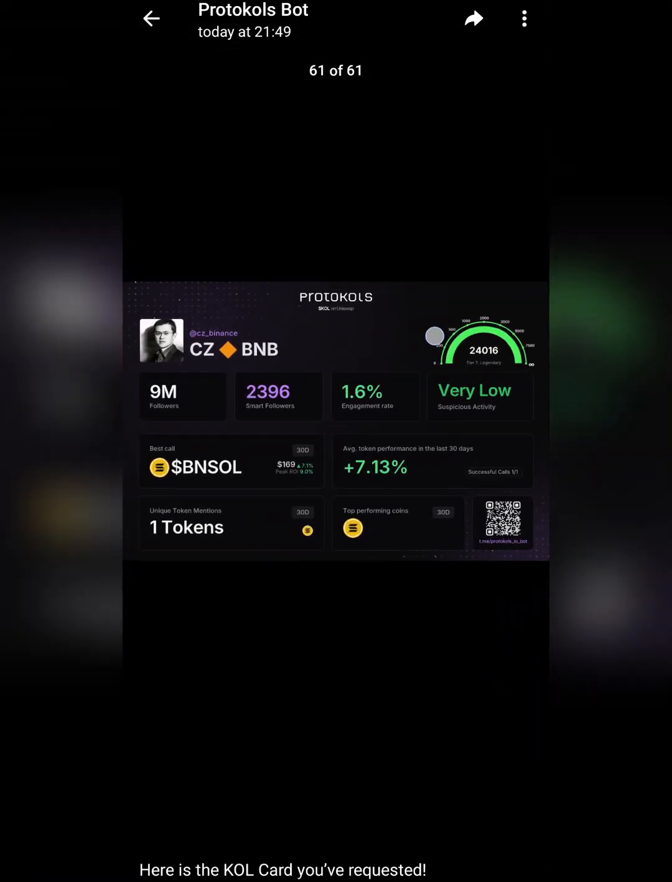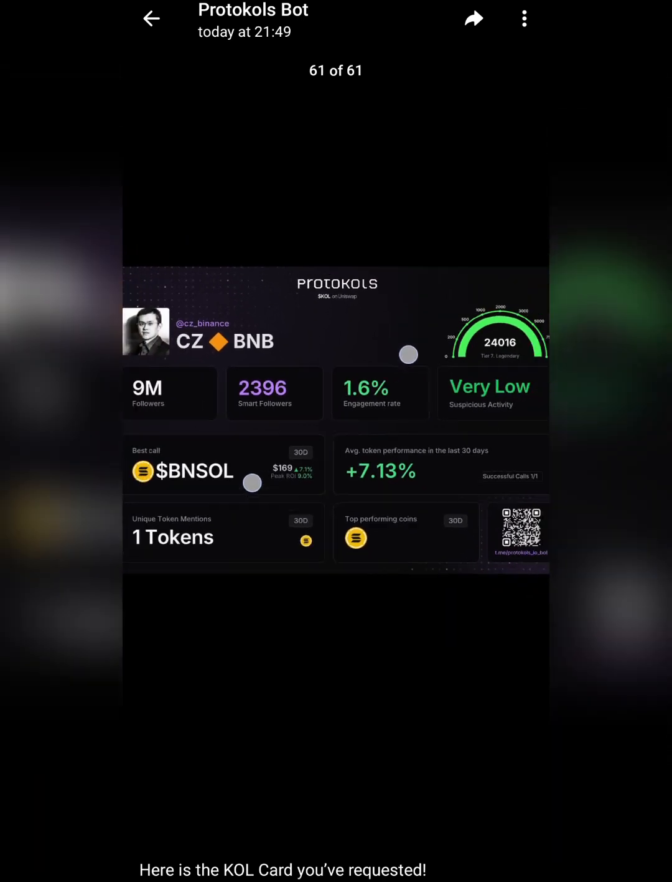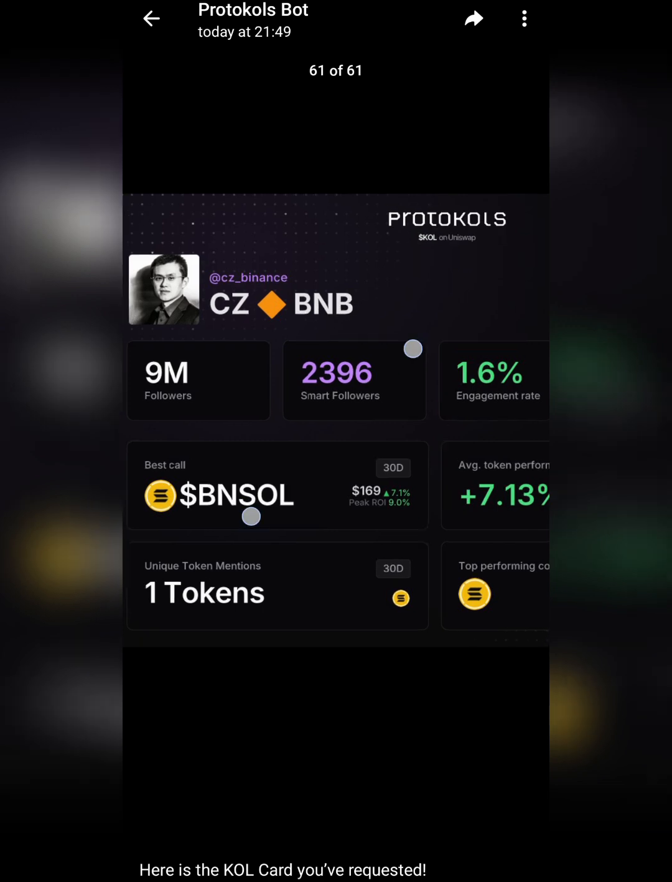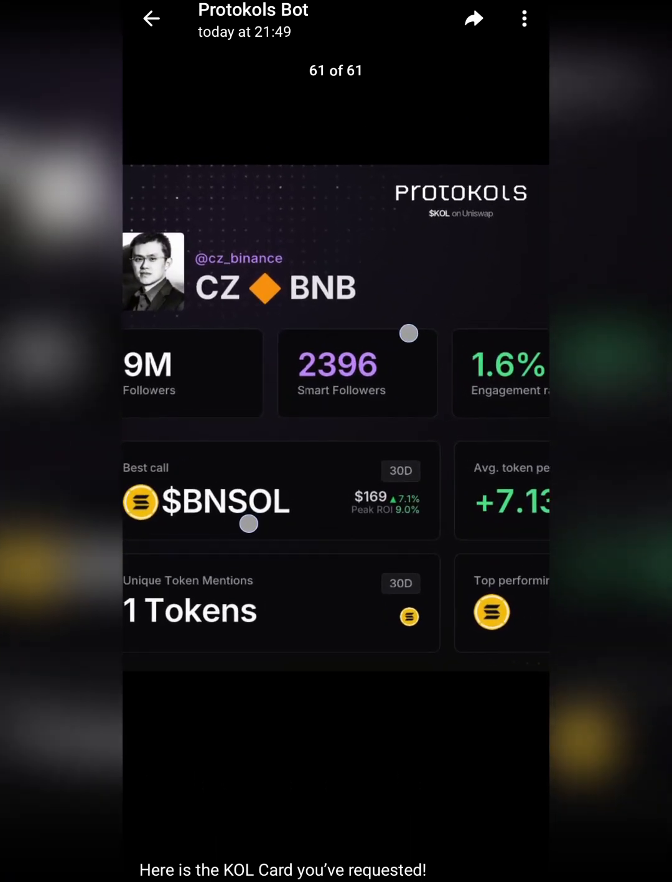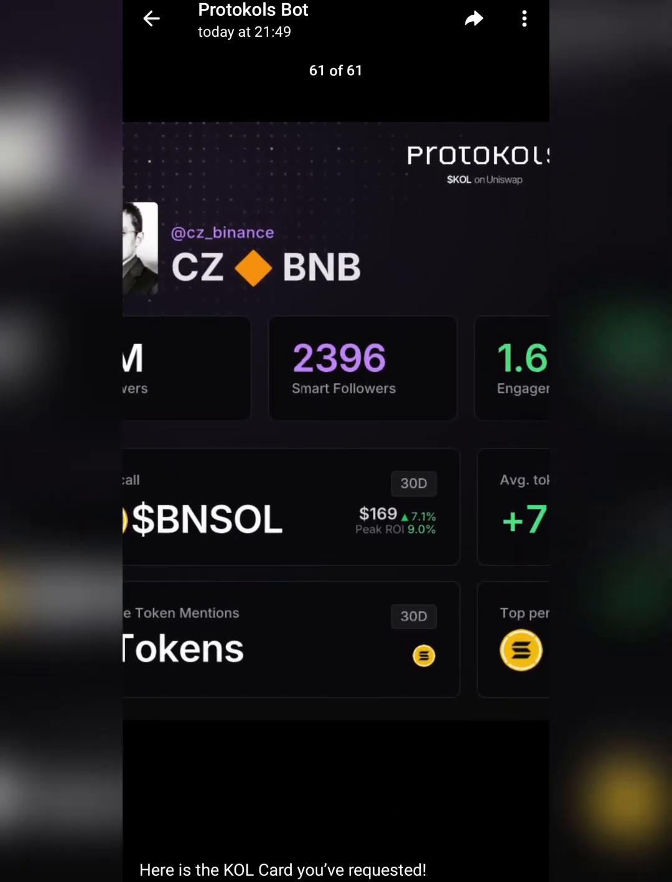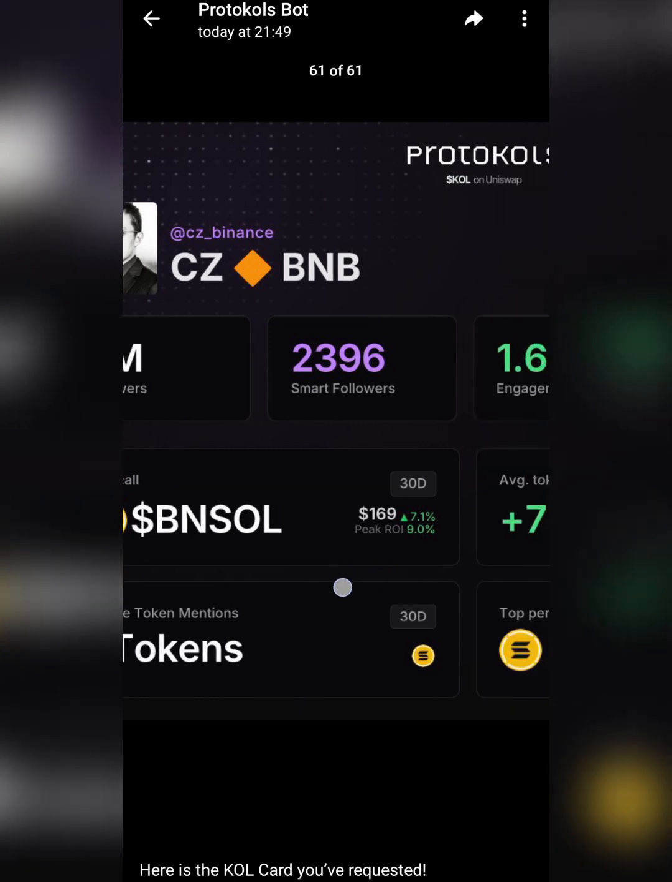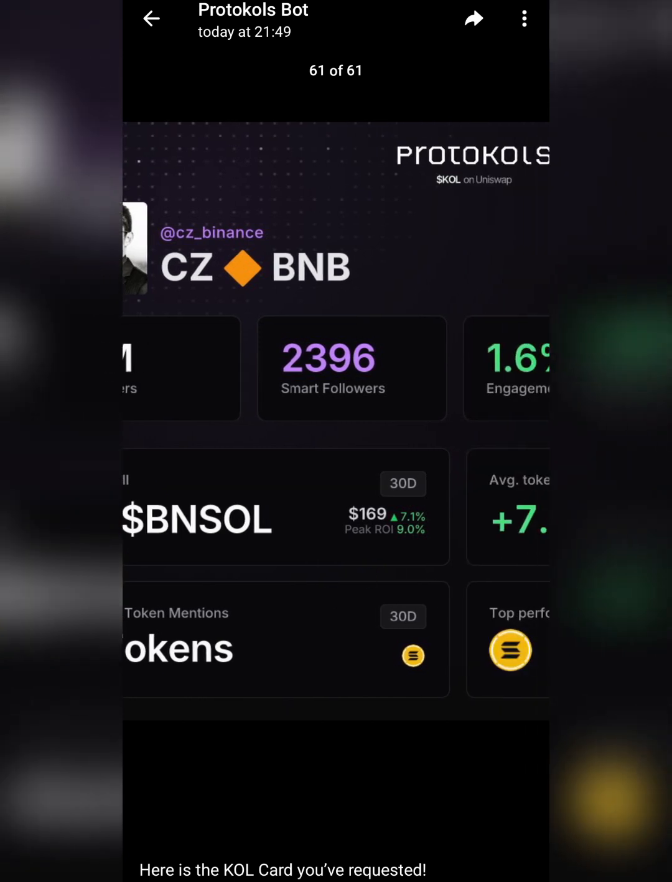So the token he called was BN. That means the token he mentioned in his tweets or his posts in the last 30 days. So this is the token. Remember, Binance just launched their own restaking token, which is BN. If you're familiar with this, you would know what I'm talking about. This is just a representative of Solana, but owned by the Binance validator. So this is the price, like we know, 169.